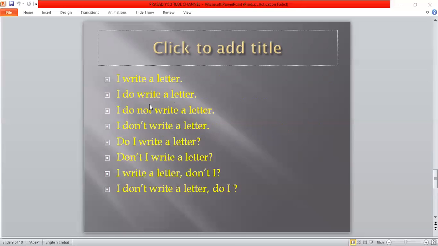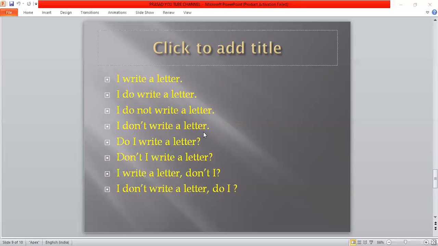We just have to add not. So, I do not write a letter. Do not is the full form. Okay friends, do not is the full form. Let's try to write the contraction form for do not. Do not is equal to don't. I don't write a letter.